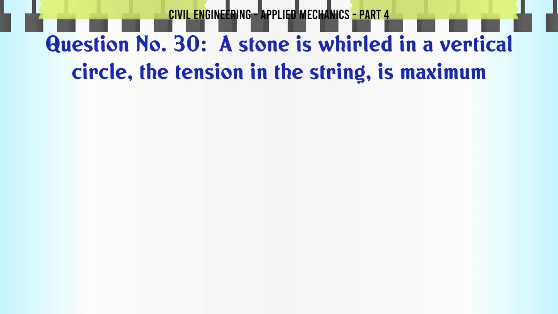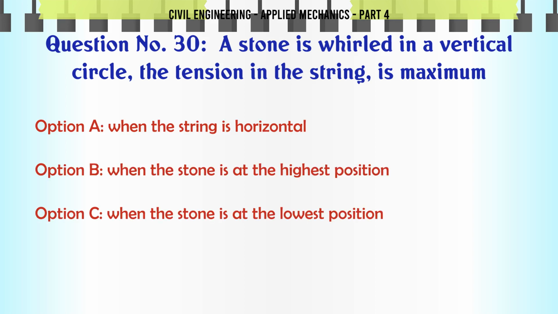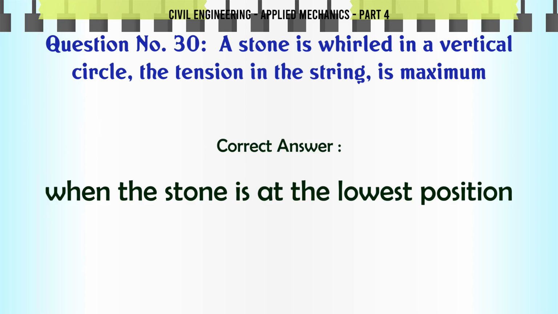A stone is whirled in a vertical circle. The tension in the string is maximum A. When the string is horizontal. B. When the stone is at the highest position. C. When the stone is at the lowest position. D. At all the positions. The correct answer is when the stone is at the lowest position.